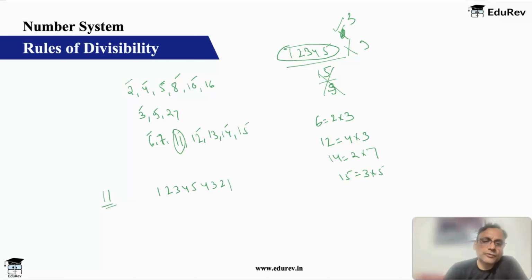Now, the rule for 11 is that you add all the digits at odd places and add all the digits at even places. So basically I will add, starting from the first one, 1st, 3rd, 5th, 7th and 9th. That gives me how much? 1 plus 3 is 4, 4 plus 5 is 9, 9 plus 3 is 12, 12 plus 1 is 13. And then I add 2 plus 4 is 6, 6 plus 4 is 10, 10 plus 2 is 12.